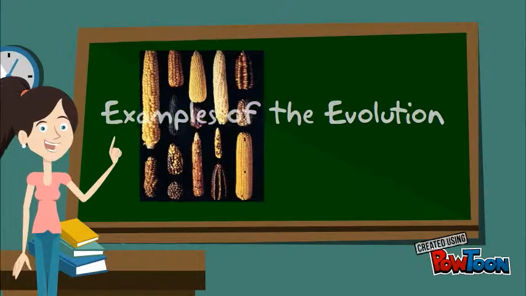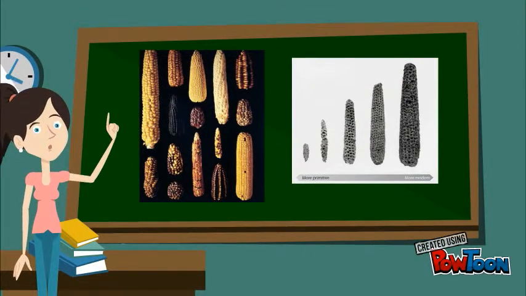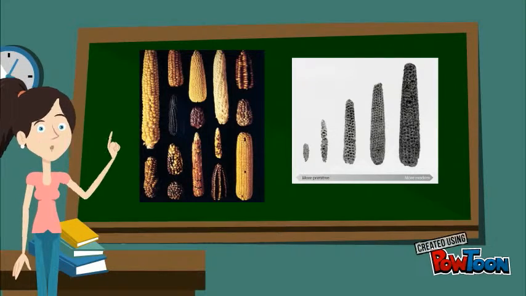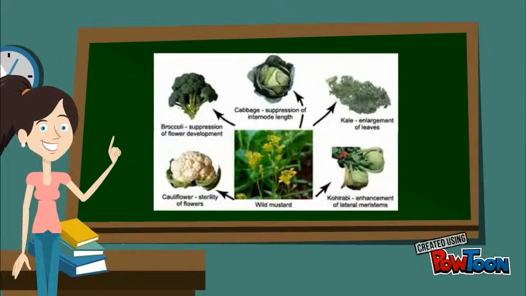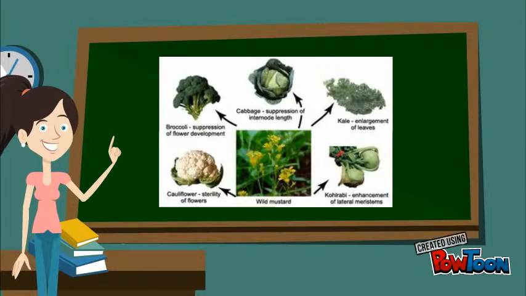The corn that we eat today wasn't like the corn back then. Through selective breeding, we've managed to perfect the corn according to our desires: big in size, good in taste, high yielding. Same thing with cabbage and broccoli. All these vegetables have been made available to us through the selective breeding of a plant called wild mustard.